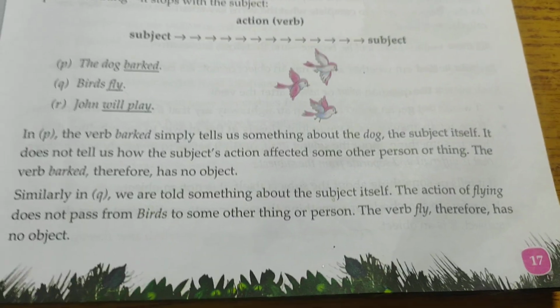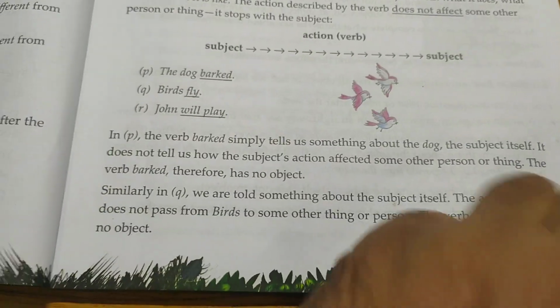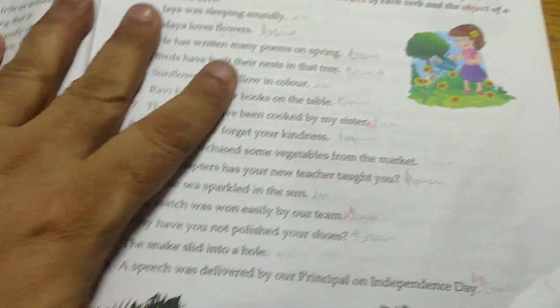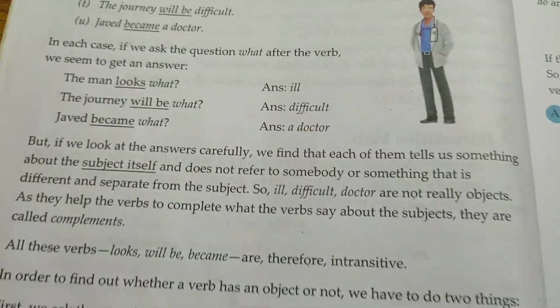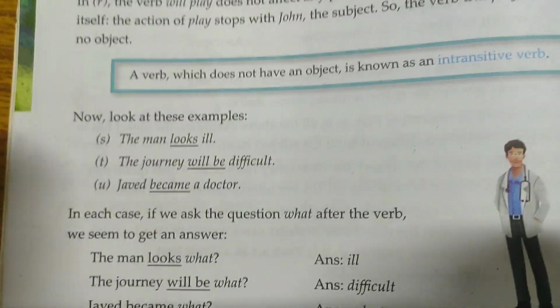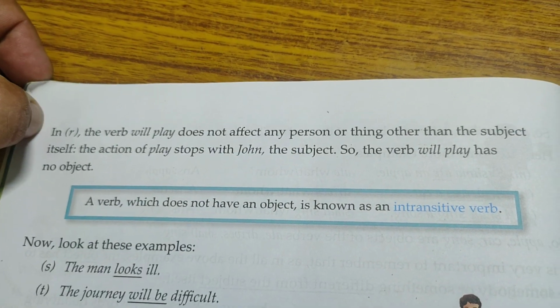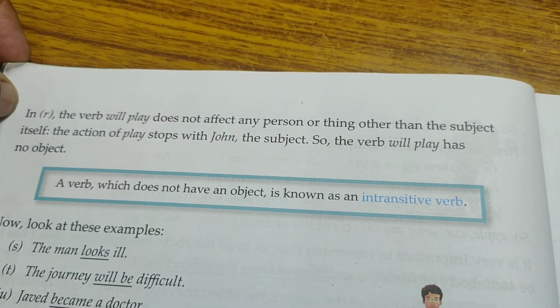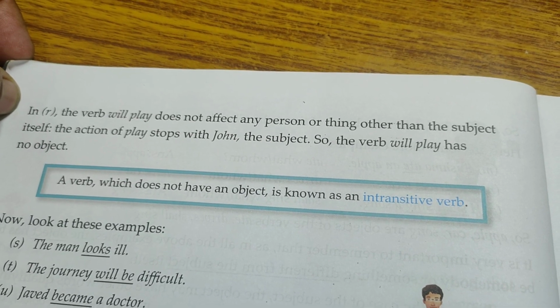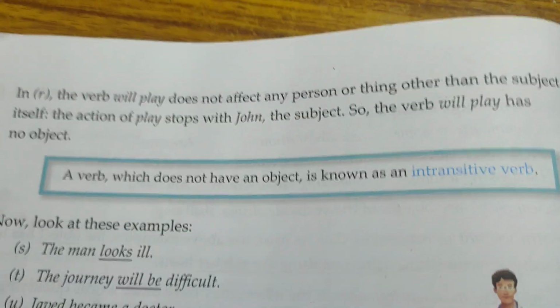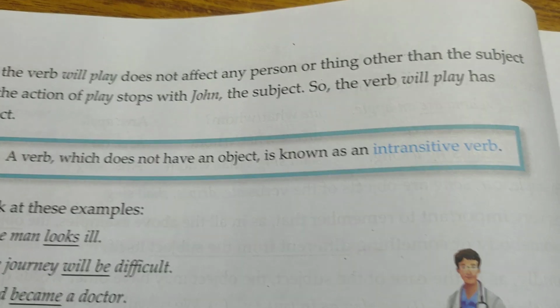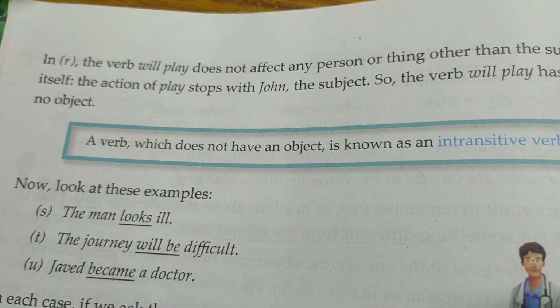The verb fly therefore has no object. Let's go to the next page. This is a long chapter, so just bear with me. In R, the verb will play does not affect any person or thing other than the subject itself. The action of play stops with John, the subject. So the verb will play has no object.